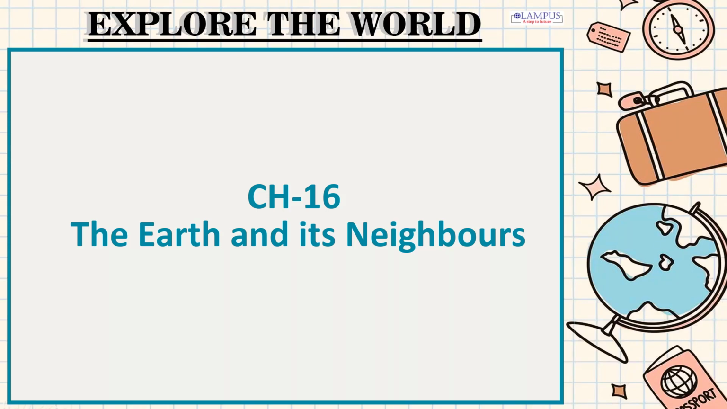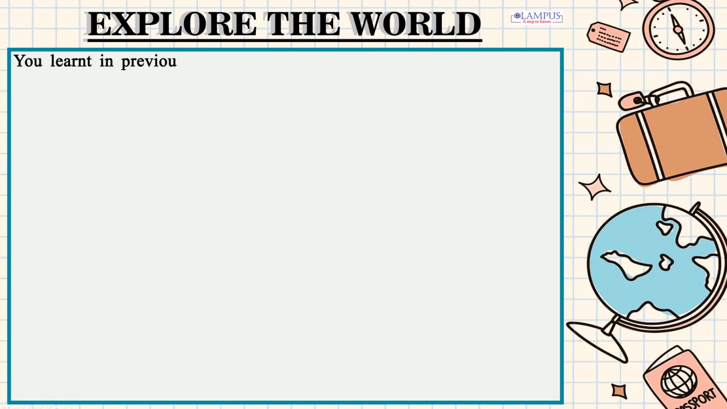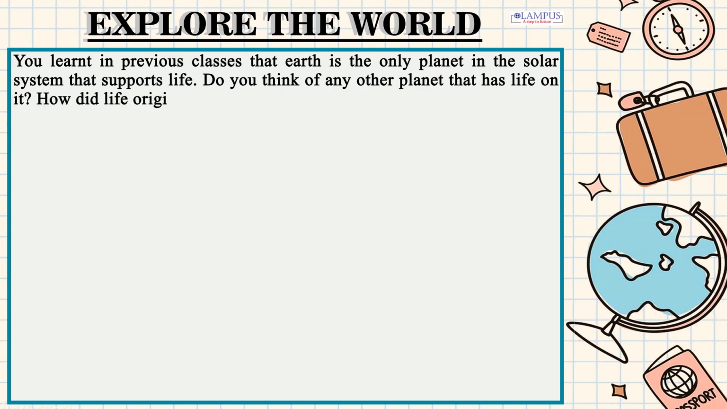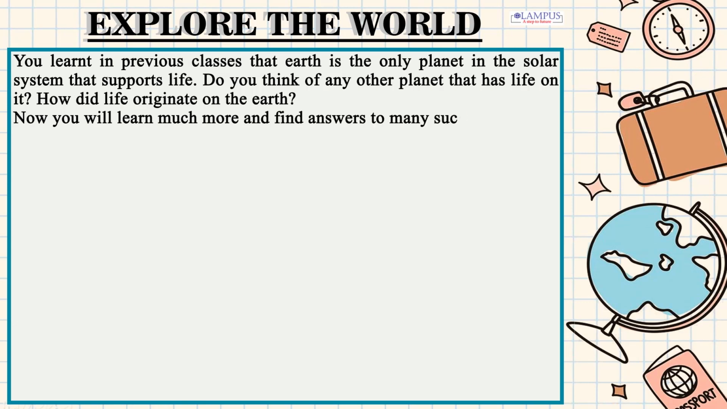Chapter 16. The Earth and its Neighbors. You learned in previous classes that Earth is the only planet in the solar system that supports life. Do you think of any other planet that has life on it? How did life originate on the Earth? Now you will learn much more and find answers to many such questions in this chapter.